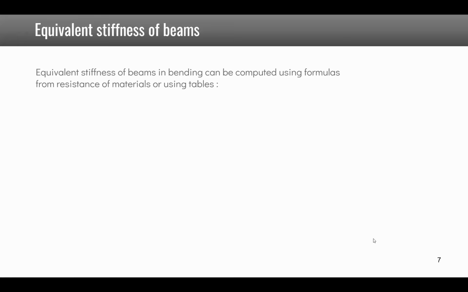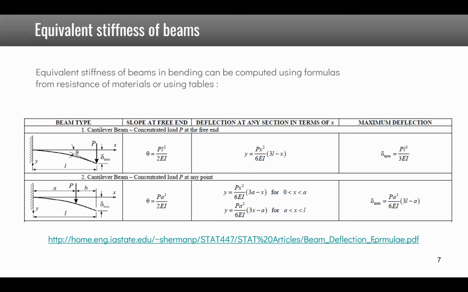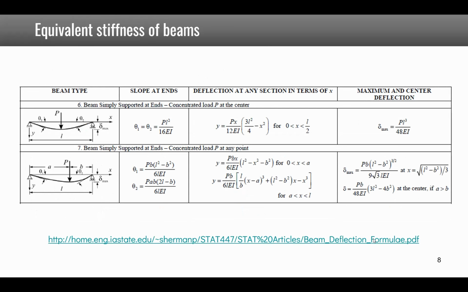So these equivalent stiffnesses for beams can be computed using formulas from resistance of materials or using tables. So this is the kind of table for a cantilever beam. You can find them for different boundary conditions, such as here simply supported beams.